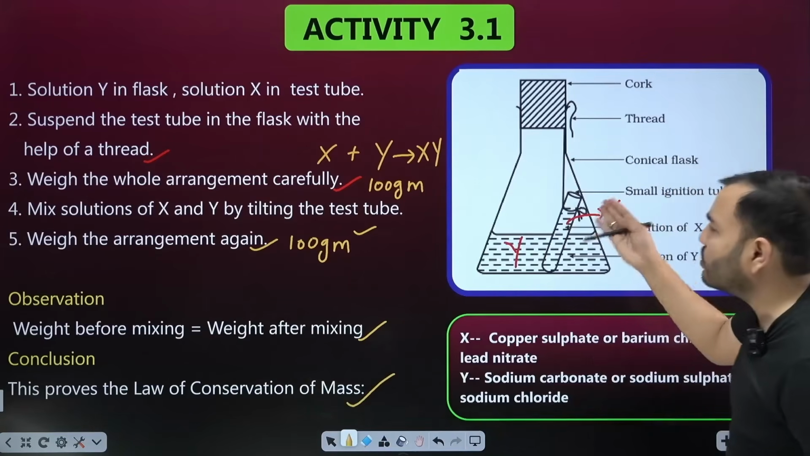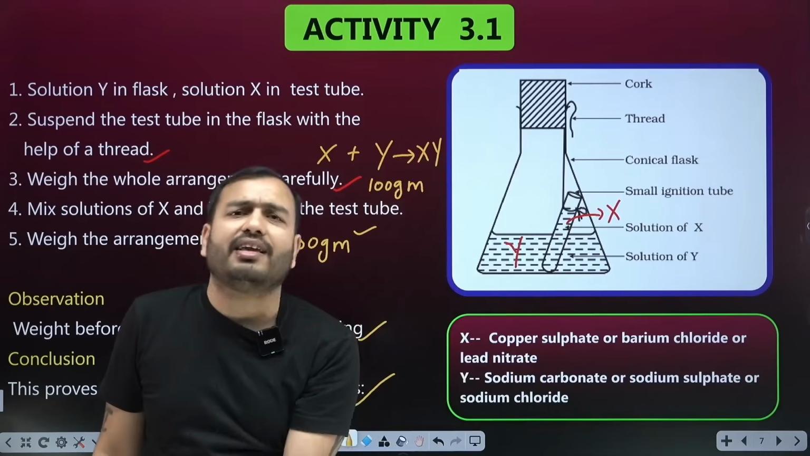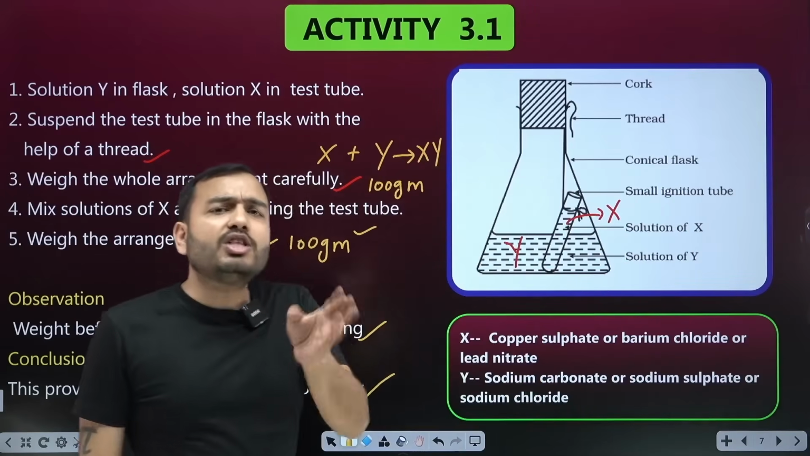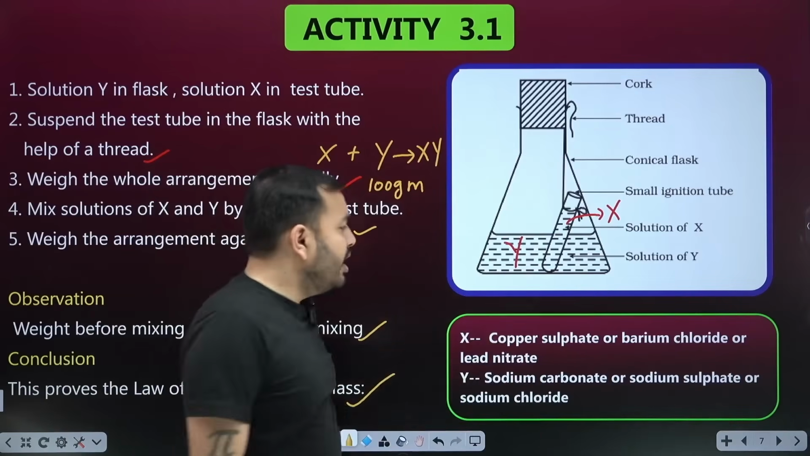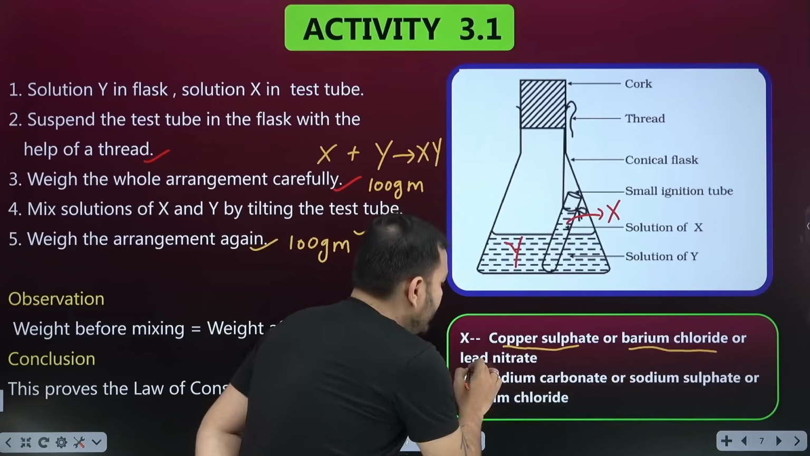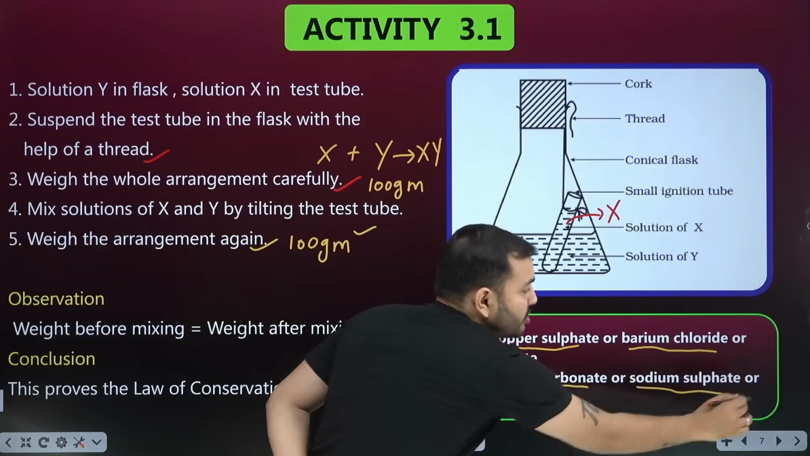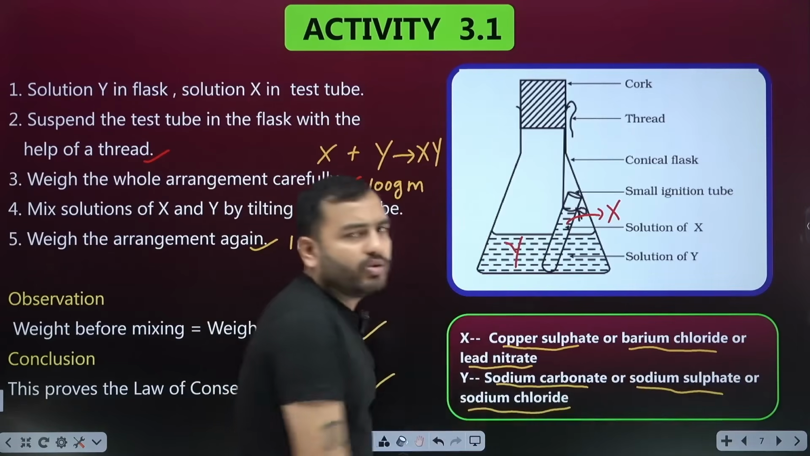Now the question is what X may be and what Y may be. They may be any two chemicals of the world which react with each other. For example, X may be copper sulfate, barium chloride, or lead nitrate. Y may be sodium carbonate, sodium sulfate, or sodium chloride.